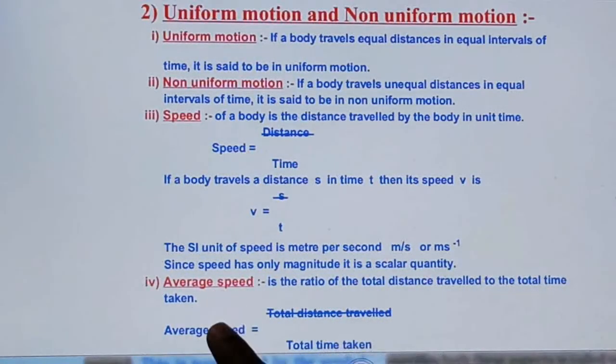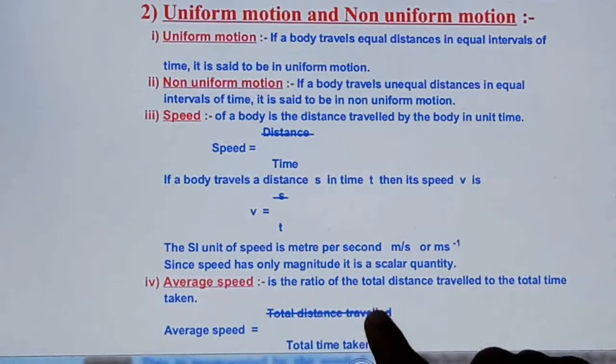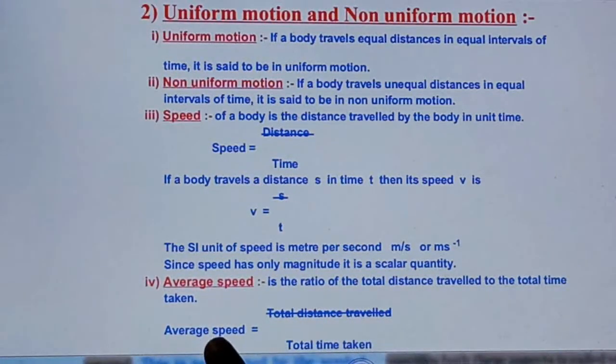Just now we have seen how to calculate the speed of an object and what average speed is. There is a very simple difference. Whenever you take a particular given distance with a particular given time, that gives the speed of an object.